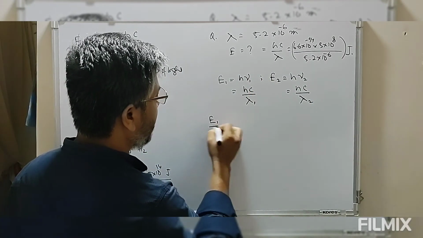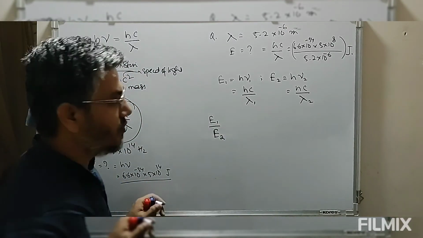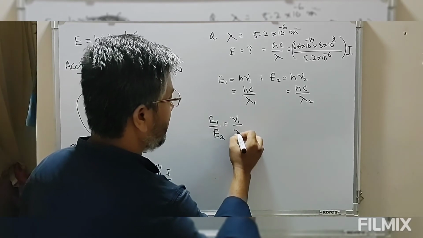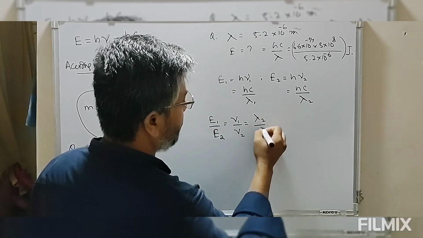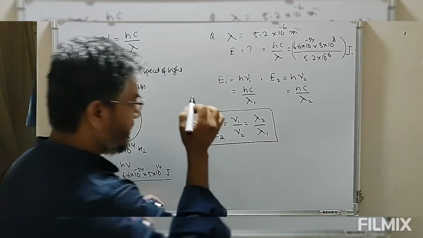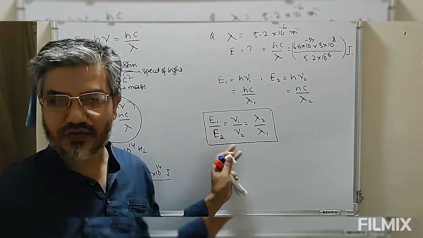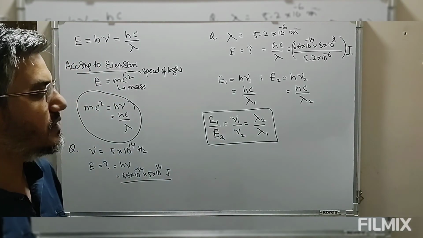E1 by E2, the ratio of the energies of these two photons, will simply be the ratio of frequencies, which is equal to lambda 2 by lambda 1. So the frequency ratio is equal to the energy ratio, or the inverse wavelength ratio is equal to the energy ratio.